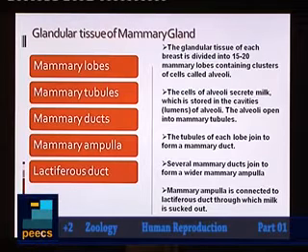So as a representation of mammary lobes, there will be lactiferous ducts. As I told you, there are 15 to 20 mammary lobes. So for each mammary lobe, there will be lactiferous ducts also. And all these lactiferous ducts will be opening at the tip of the nipple. In this diagram, you can see the organization.